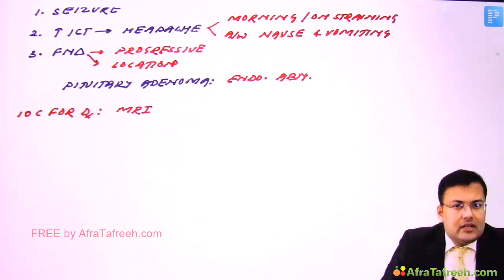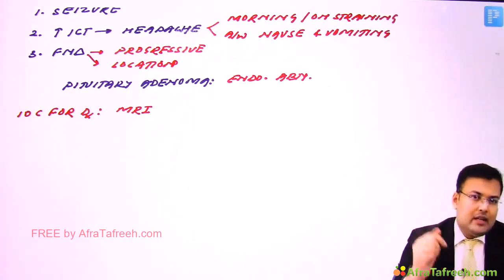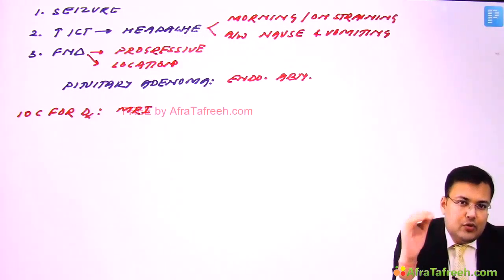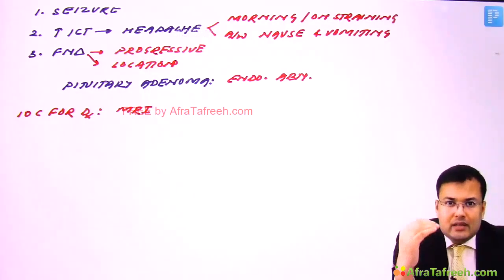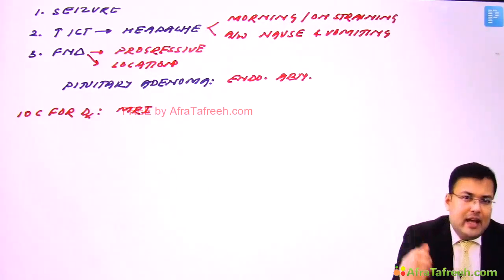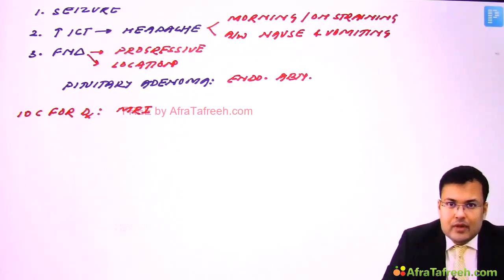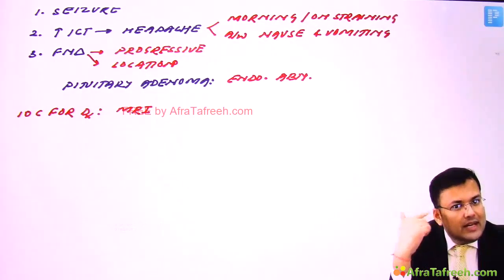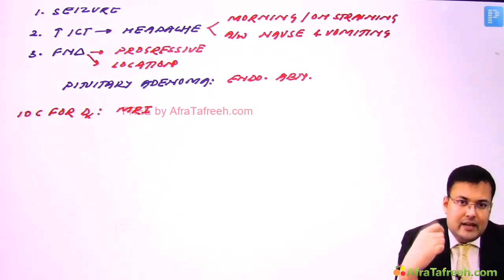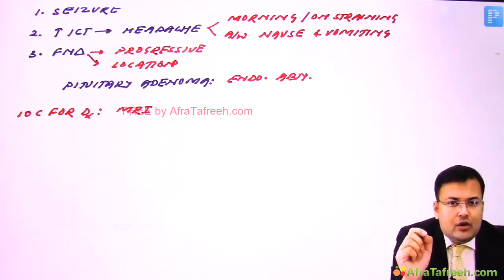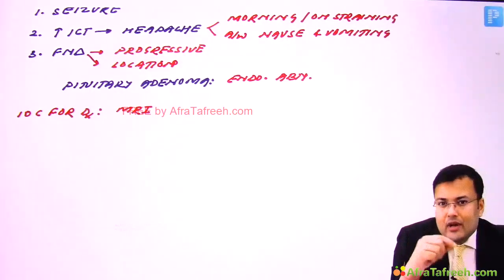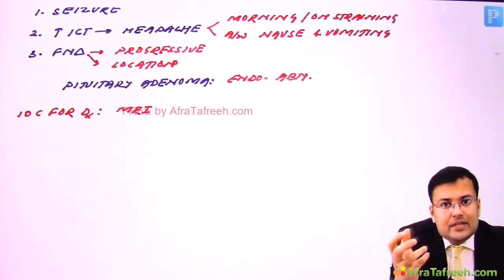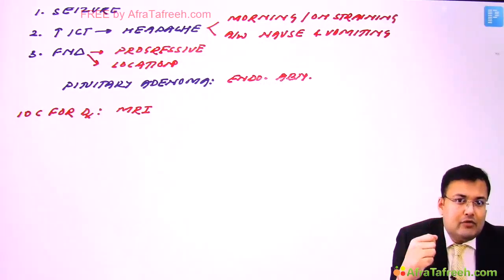First, what are the drugs given in brain tumor? Now see, sometimes because of the tumor there is peritumoral edema, and which drug is going to decrease this peritumoral edema? This drug is going to stabilize the cell membrane, and what's the name of the drug? It's dexamethasone. So we give dexamethasone to decrease the peritumoral edema because it is going to stabilize the cell membrane.